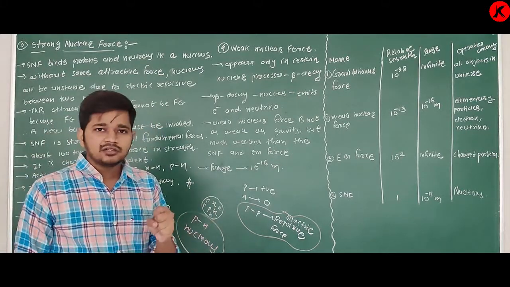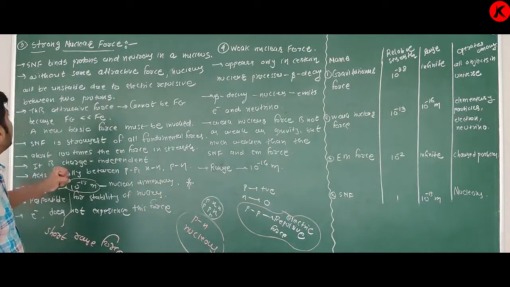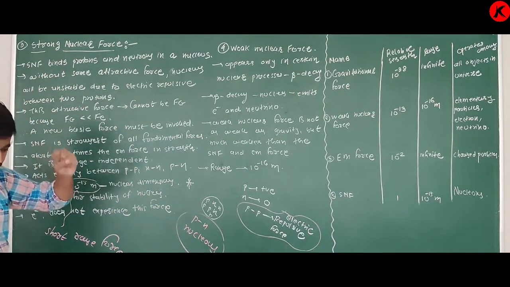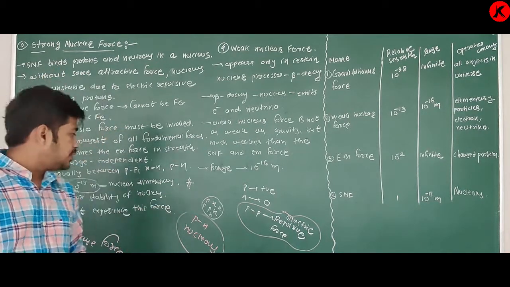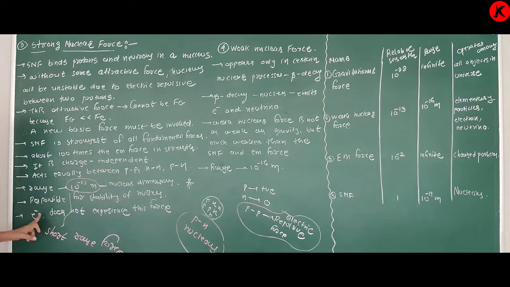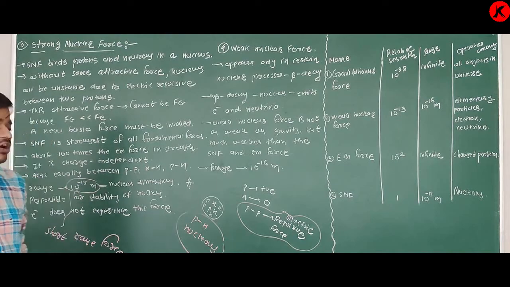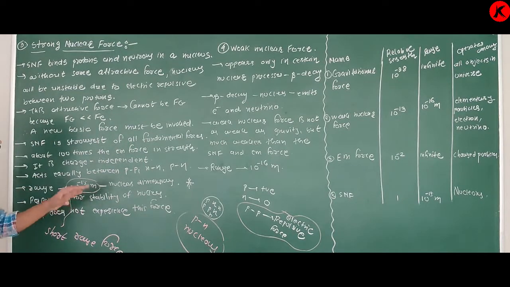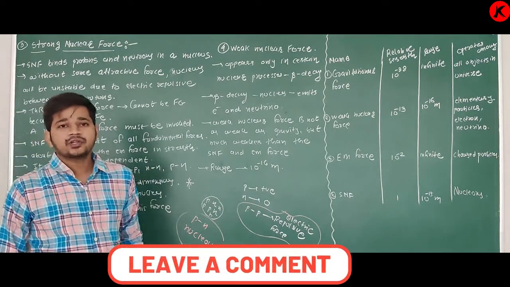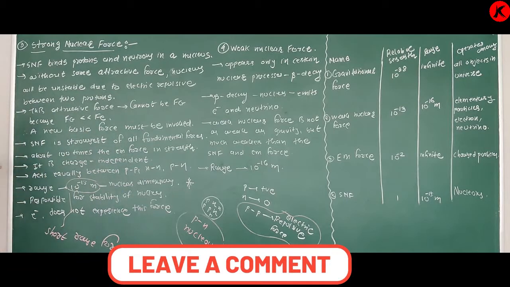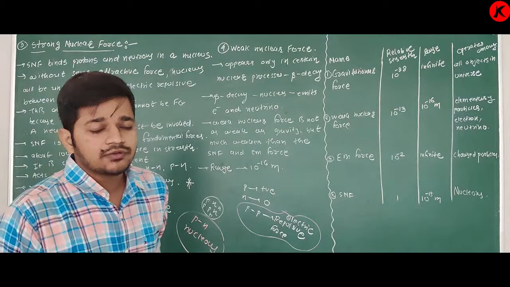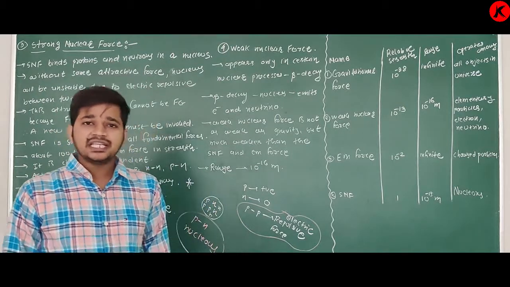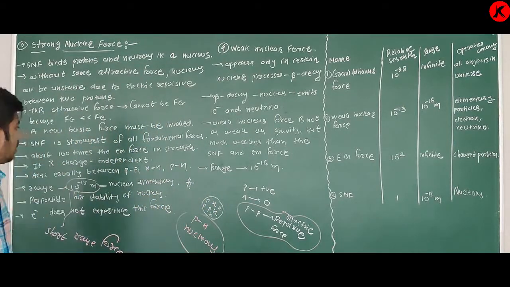They are bound in the nucleus due to strong nuclear force. Electron does not experience this strong nuclear force. Clear? So this is the information about strong nuclear force. Again, we will see this topic in detail in 12th. You have to remember all these points.